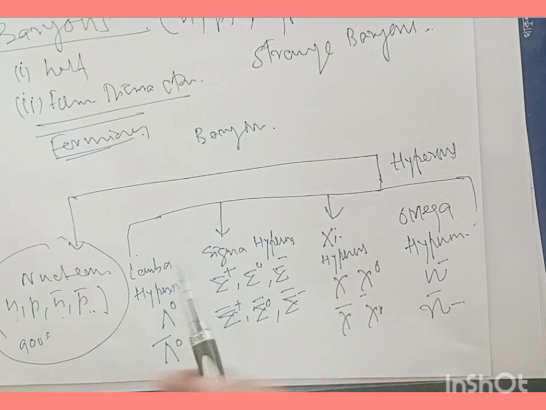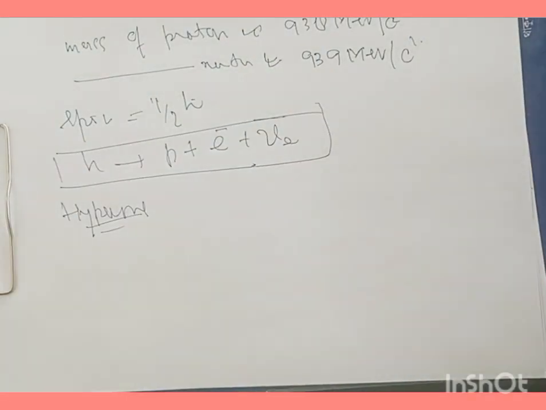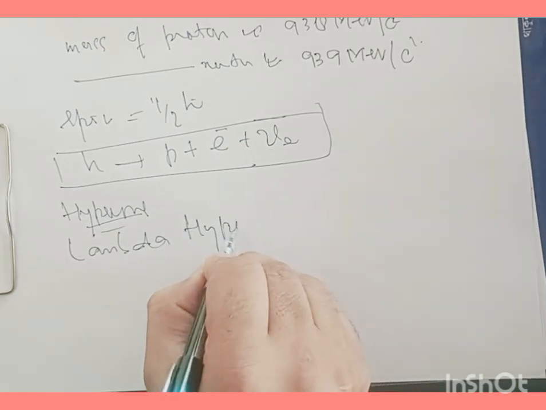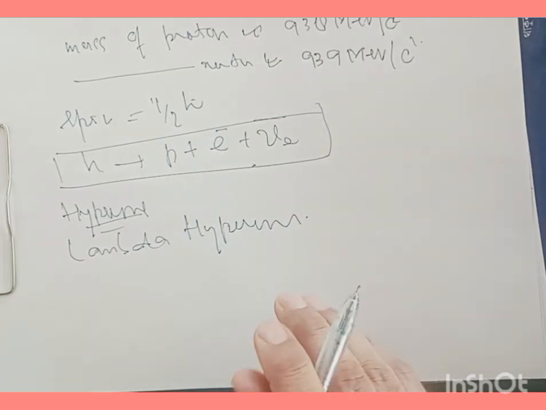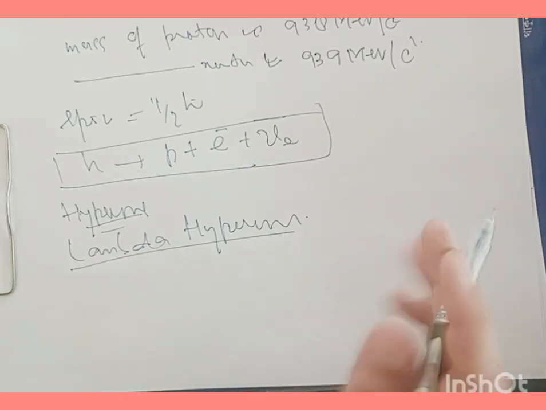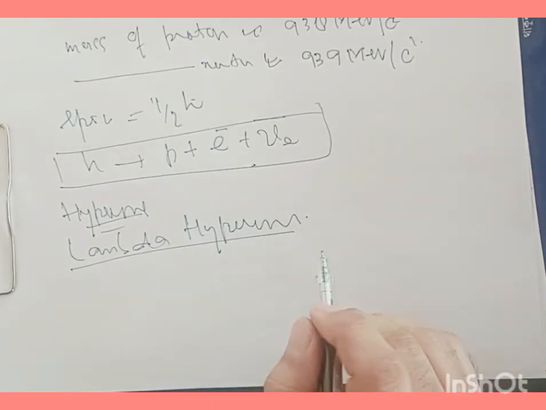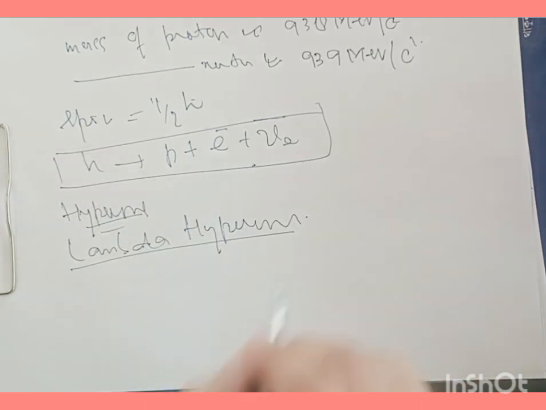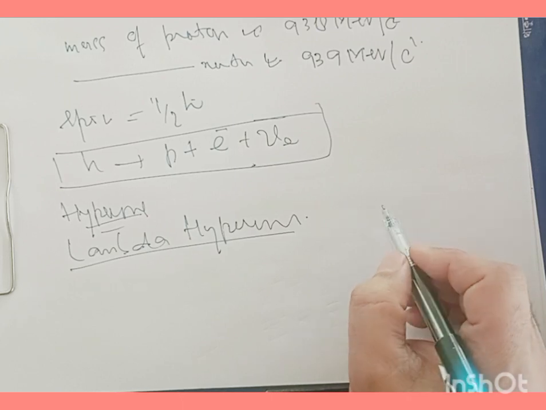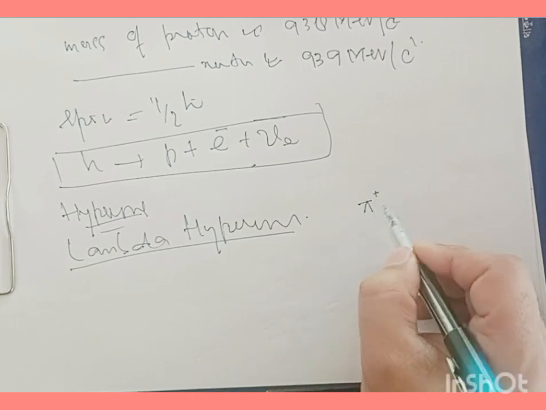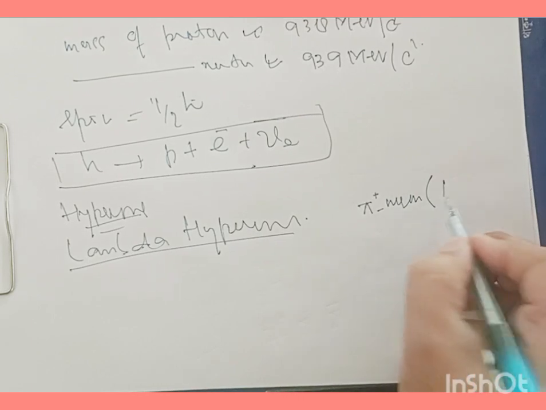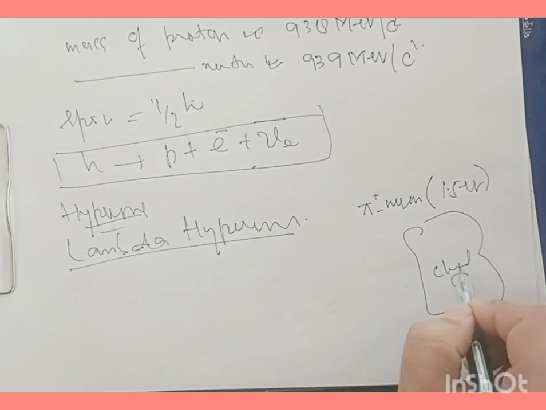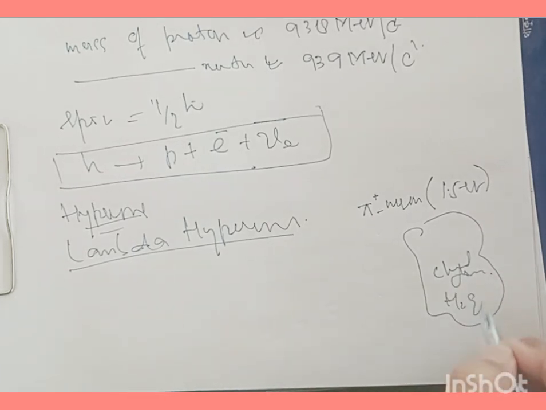Talking about these lambda hyperons, they were detected in cosmic rays in 1947. Later on, this lambda hyperon was produced by injecting pi mesons of energy of the order of 1.5 giga electron volt in a cloud chamber containing hydrogen gas.